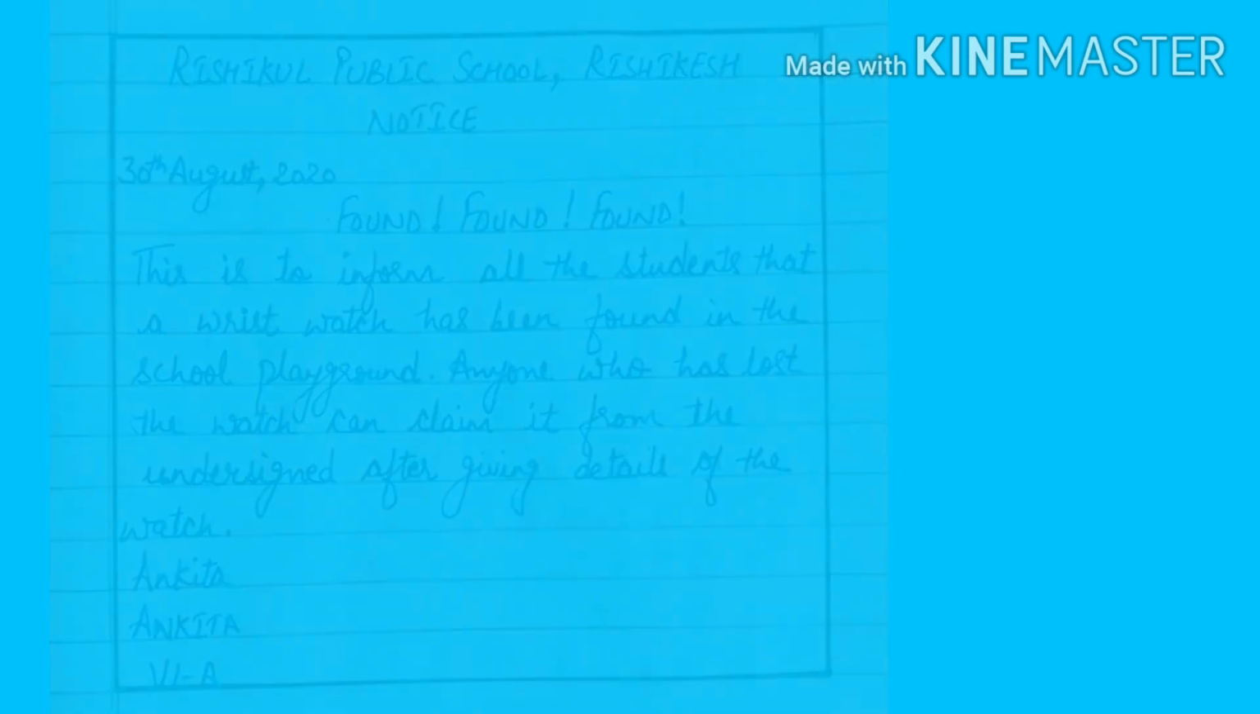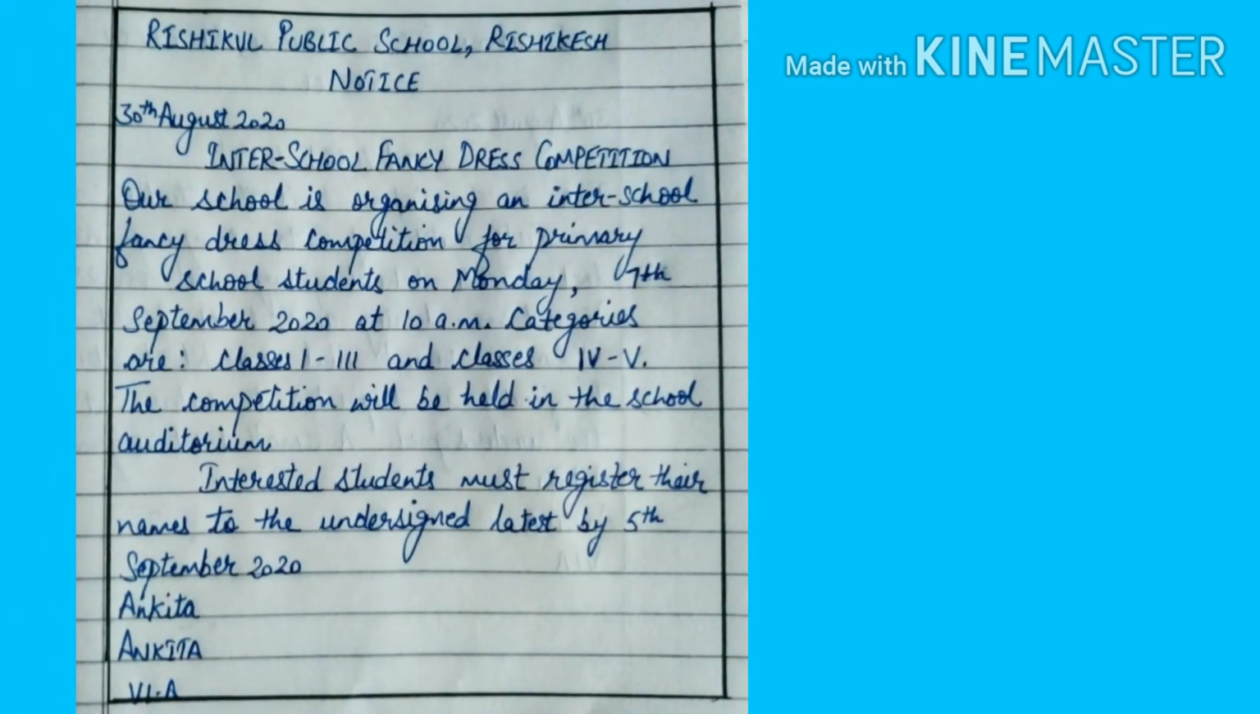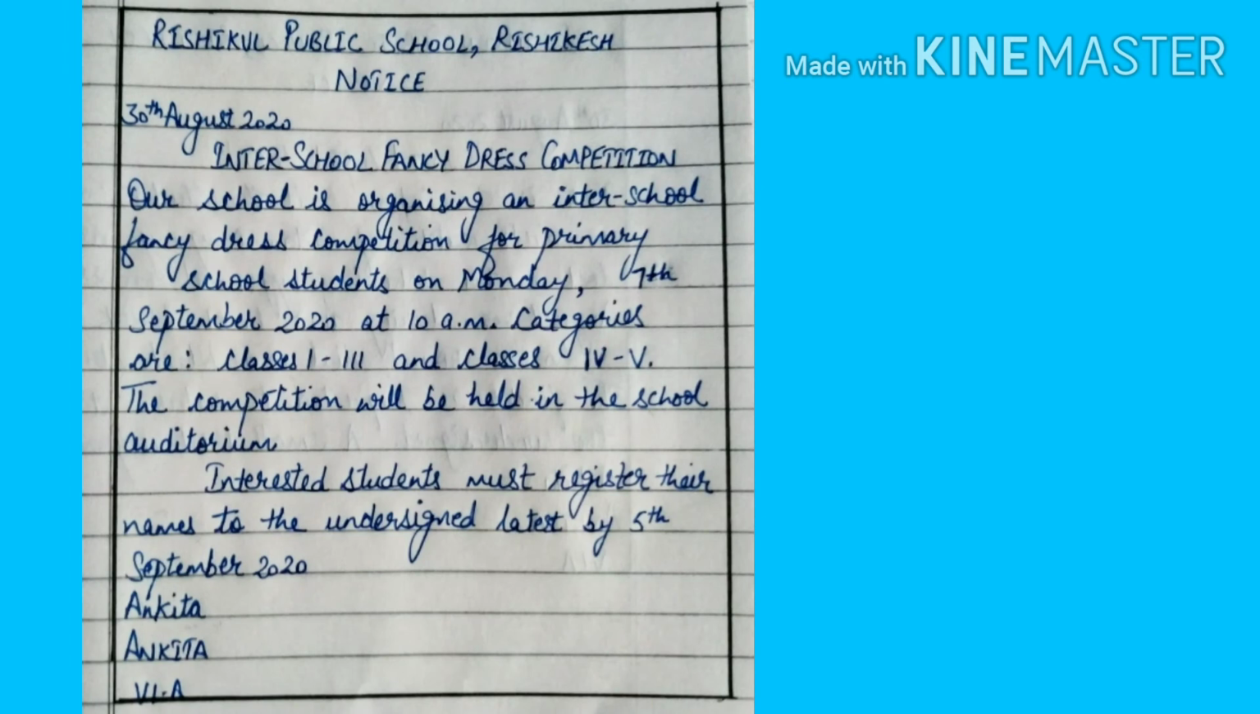So now let's look at one sample notice regarding an event. Here the question is: you are Ankit or Ankita of Rishikul Public School, Rishikesh. Draft a notice informing students about an inter-school fancy dress competition. Give details of venue, date, time, categories, etc. As you can see, it is also enclosed in a box, and first of all you have to write the name of the school, Rishikul Public School Rishikesh, in capital letters, then notice, then in the next line on the left hand side you will write the date, and then you will give a suitable heading or title for your notice.